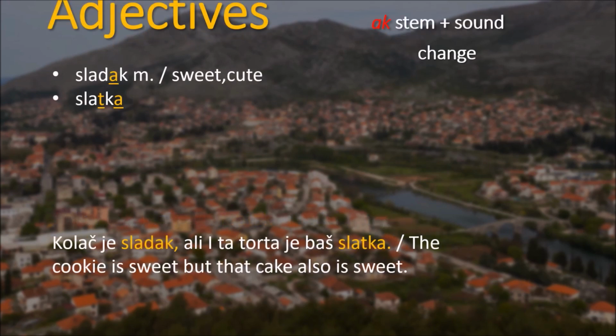When talking about the masculine adjectives in Bosnian language ending on these stems, we have to also mention the AK stem that have sound change. So if we're talking about sladak, which means cute, but it also means sweet for masculine nouns following it, we need to keep in mind that in a feminine form of this adjective, the sound change happens.